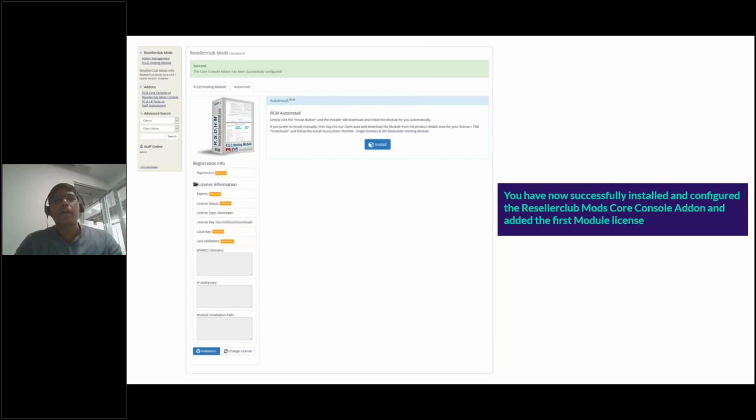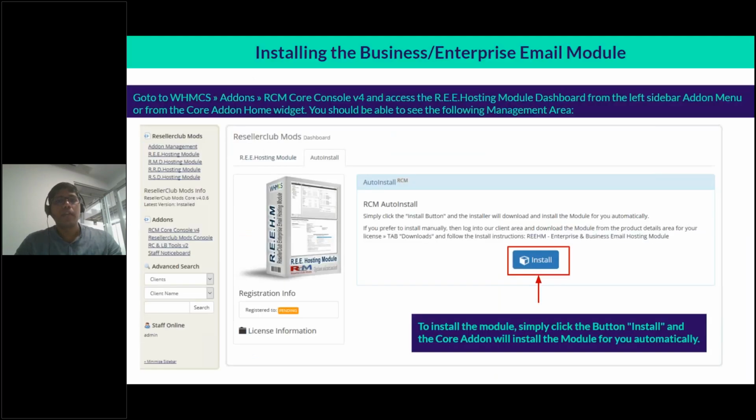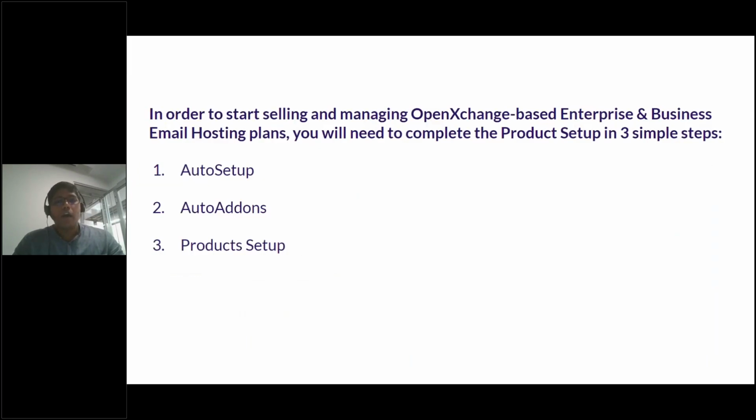So here you click on install. Once you click on install, the process for installing your add-on module for business and enterprise email starts. Now, before we go ahead with the installation process, there are 3 important things we need to know before we can start selling these modules or any products or services through Reseller Club mods.